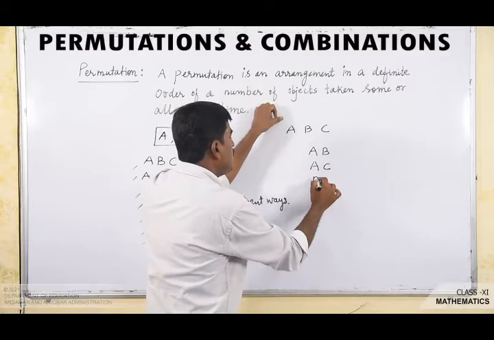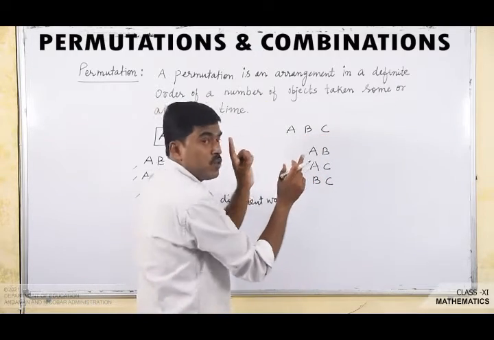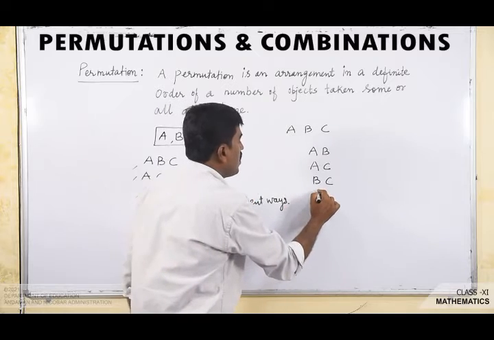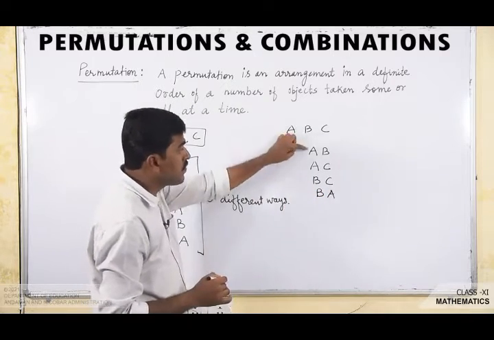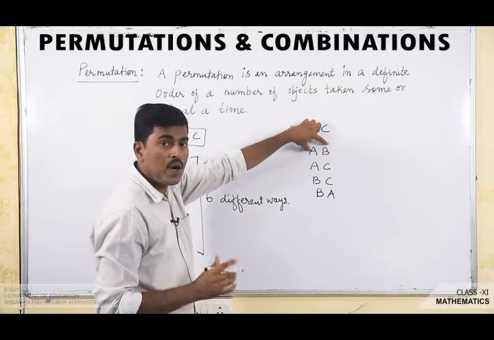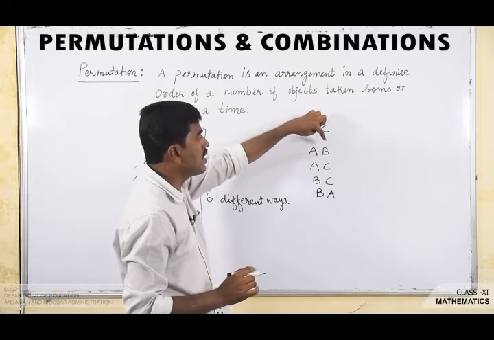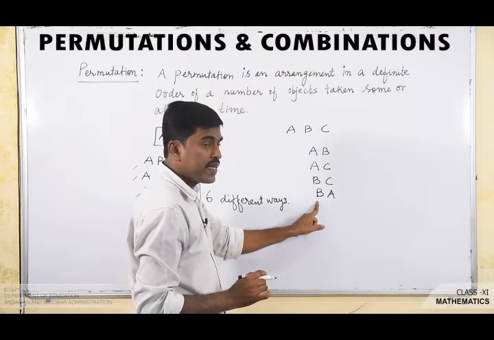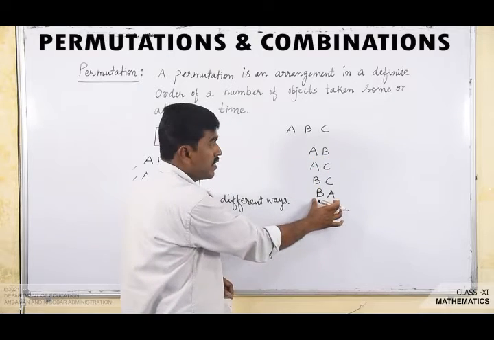Similarly, B, C is one arrangement taking two letters only. Now B, A is also one arrangement. It is different from A, B. Here order is important. A is arranged first and next B is taken. Here B is taken first and A is second. So these two arrangements are different.